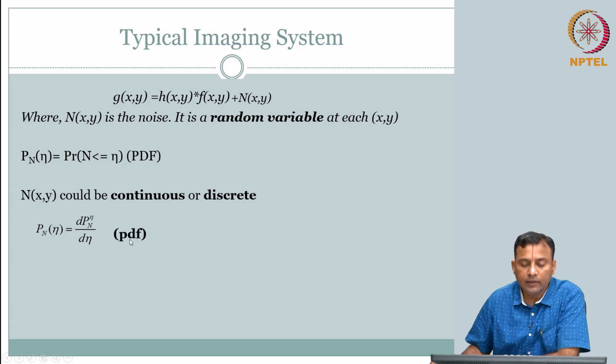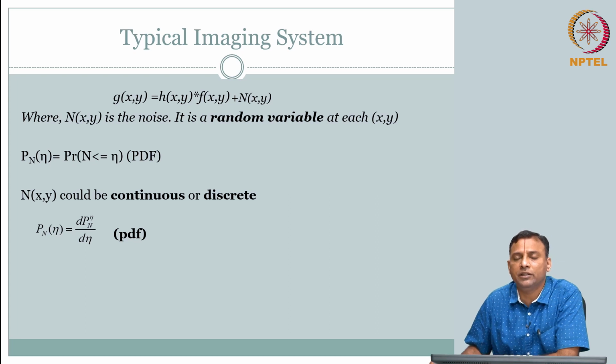And the moment we say probability distribution function of a random variable, you should recall some of the commonly used probability distribution functions. You should know how to write mathematically common PDFs. What are the common PDFs that come to your mind by this time?